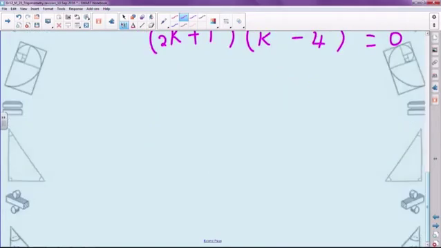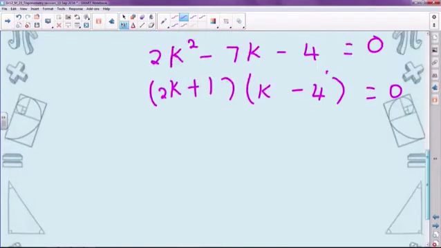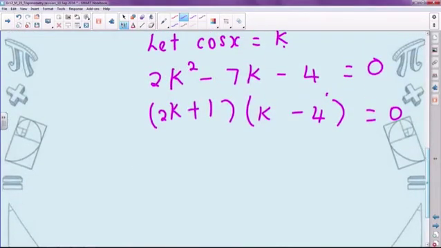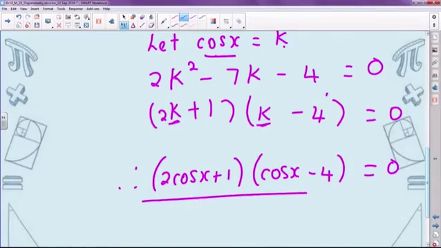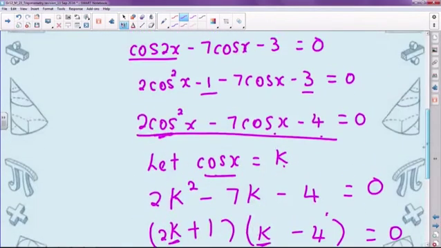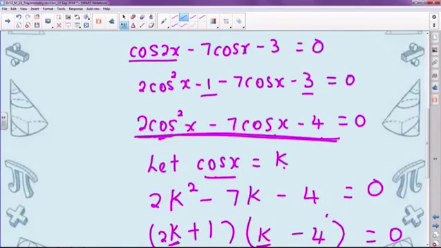We now can replace k with what it represented, which was cos x. So we will end up with (2 cos x + 1)(cos x - 4). Hopefully you are all following and you understand that all I've done there is replace the k with the cos x that we said it must be equal to. This is now the factorized form of that trinomial.